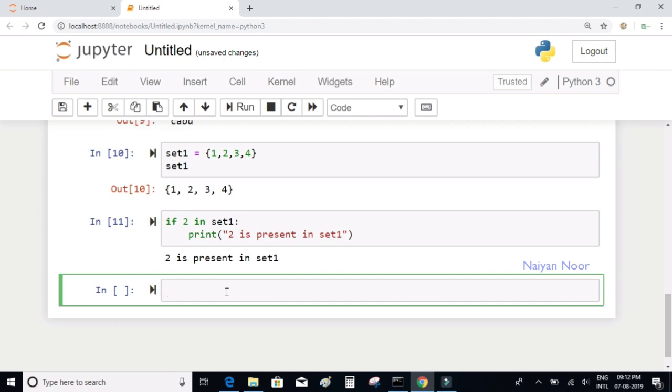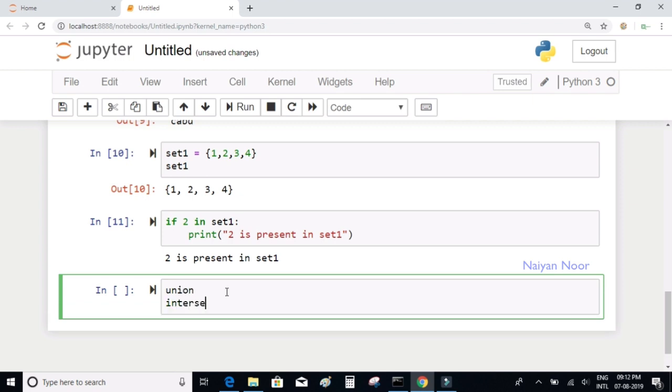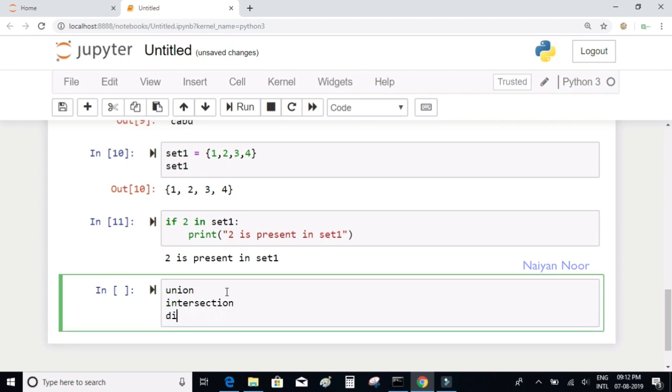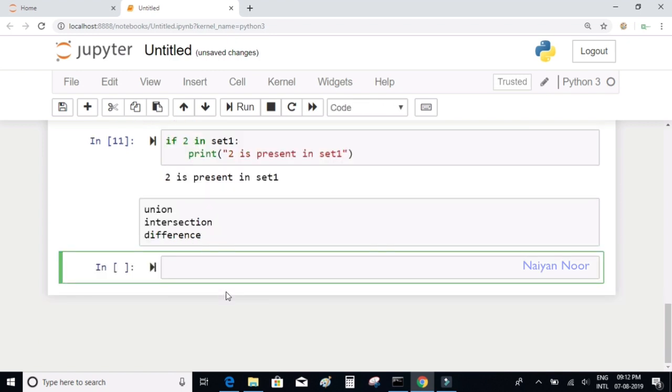Sets support some functions such as union, intersection, and also difference, and there are various other functions that a set supports. Let us try to see an example of each of them.